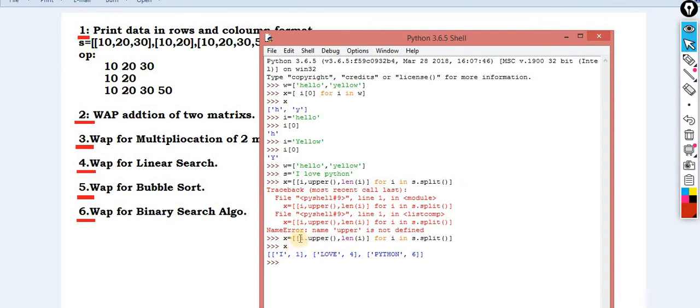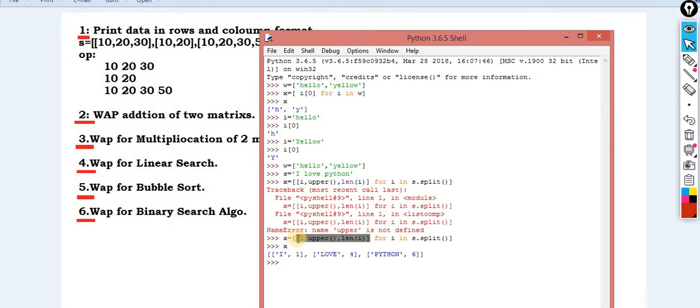What I am doing, I am appending the new list, the same yesterday concept. Append of the entire list into the list. After getting the data, I am converting it into upper, and after converting into upper, I calculated the length of that particular word and packed it into the list, and this list is again entering into this append concept.